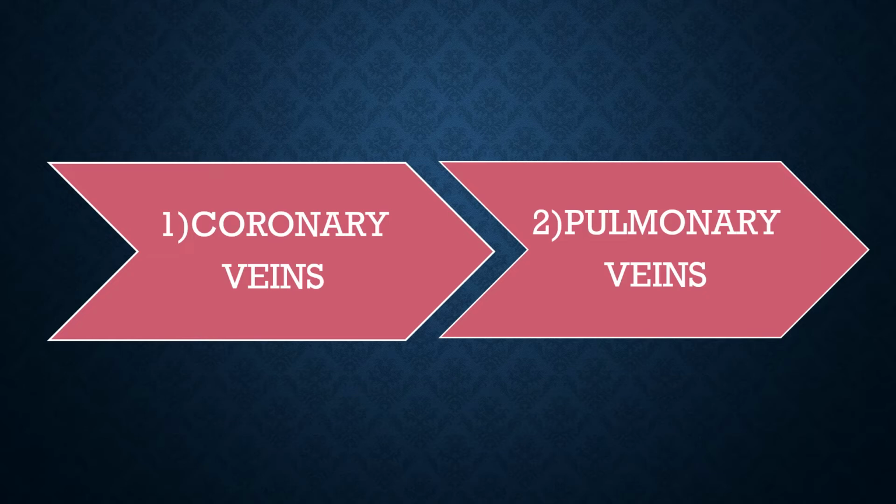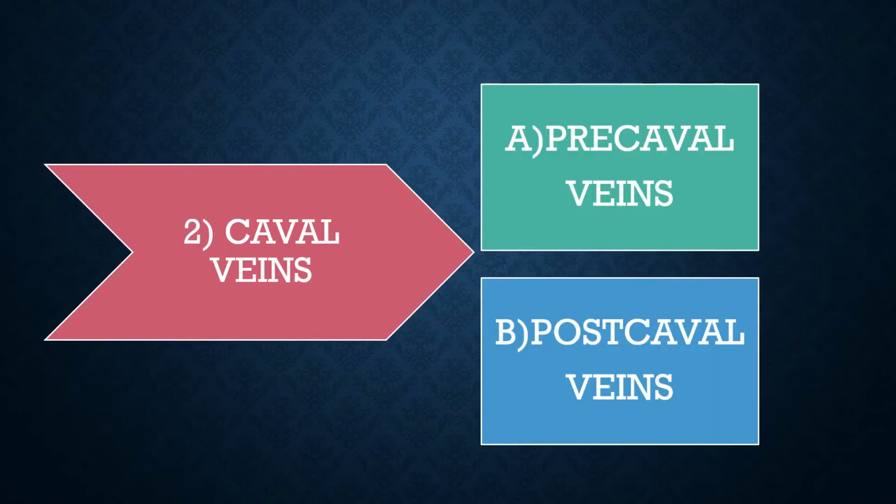First one is the coronary veins. They bring blood from the wall of the heart and pour their blood into the coronary sinus. Second one is the pulmonary veins, which carry oxygenated blood from the lungs to the left auricle. Third one is the caval veins. It is divided into two: the first one is the precaval vein and the second one is the postcaval vein.